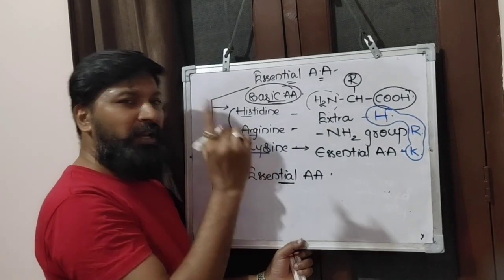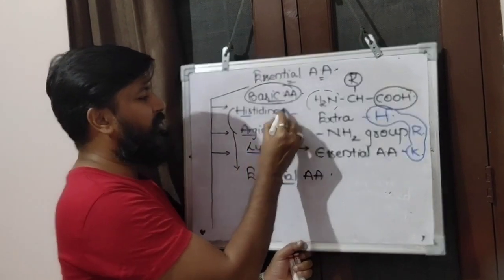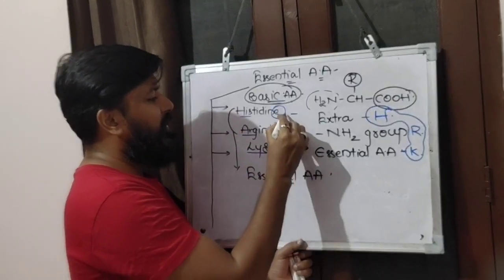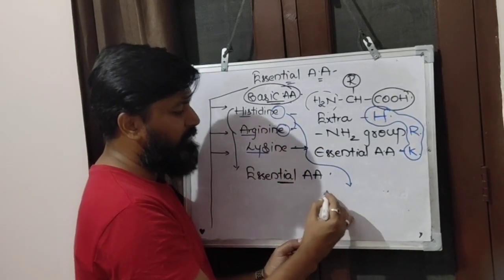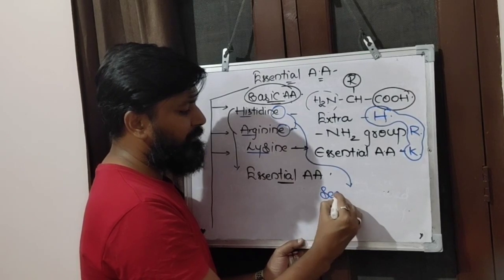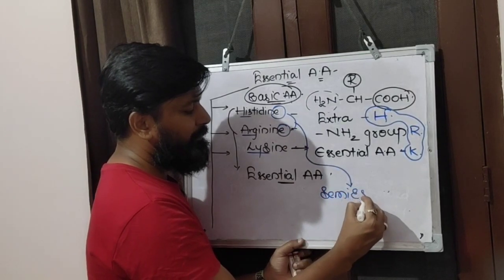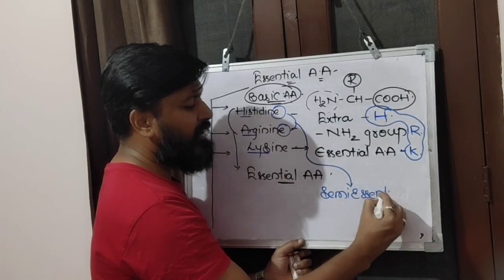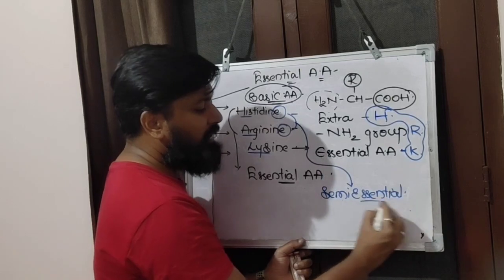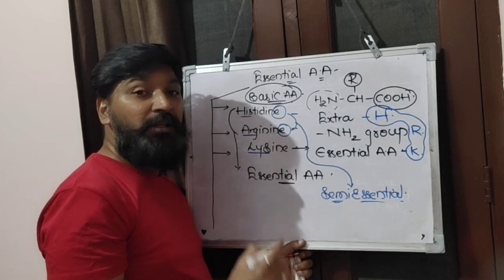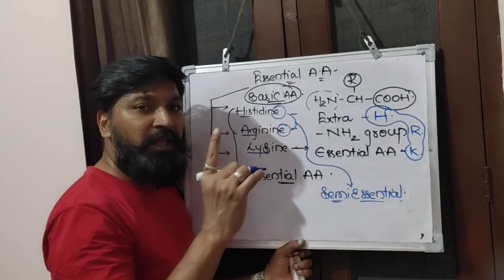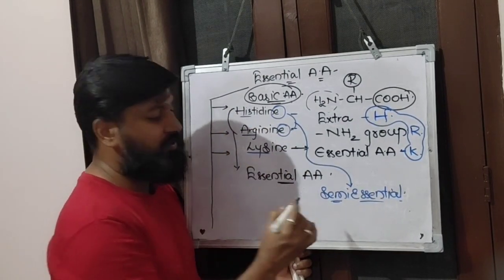Let me tell you one important aspect: histidine as well as arginine are also called semi-essential, children. Why are they called semi-essential? Because they are essential in children, whereas they are non-essential in adults.